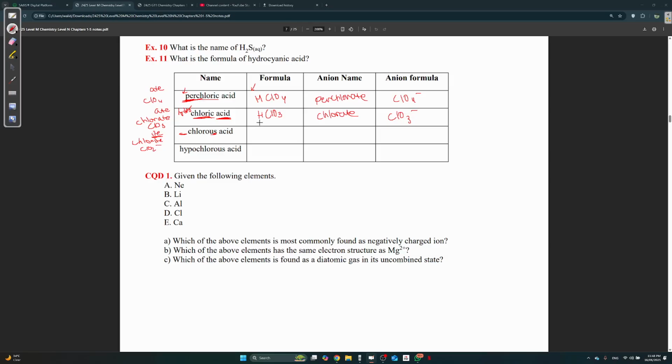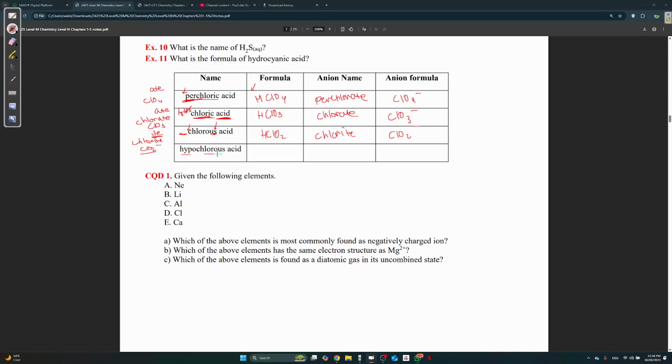So therefore, the formula will be H, and then just copy this down, ClO2. What's the anion name? Again, chlorite. How do I know it's ITE? Because there's no hydro and there's no IC. Anion formula will just be ClO2 minus.